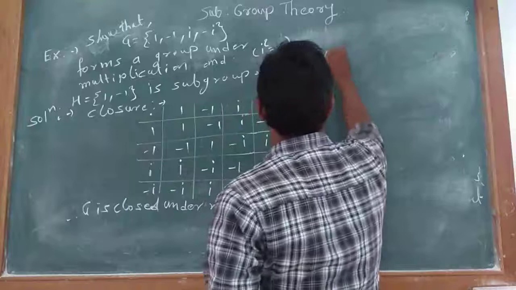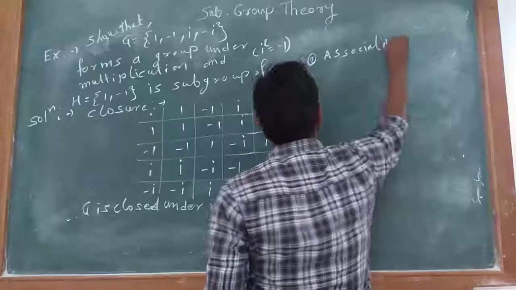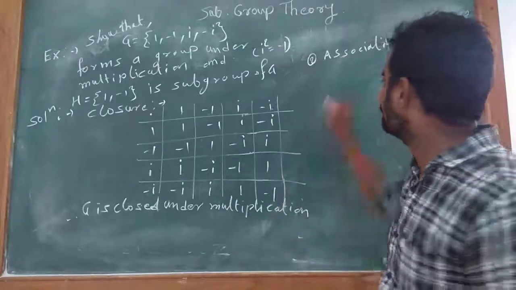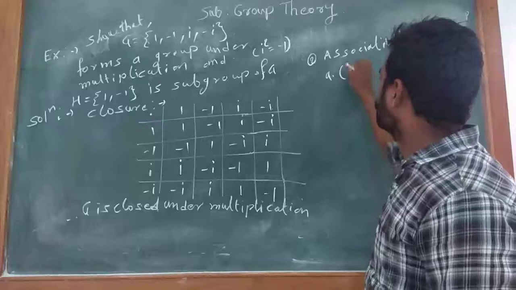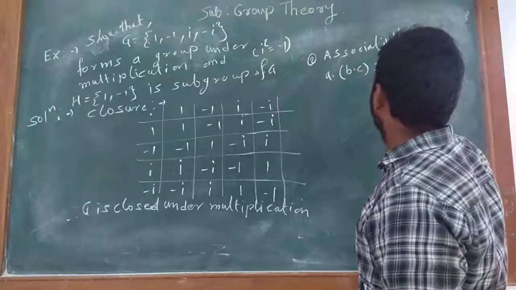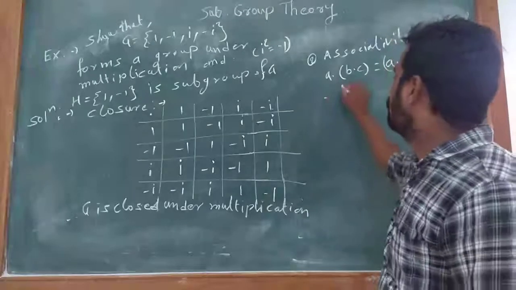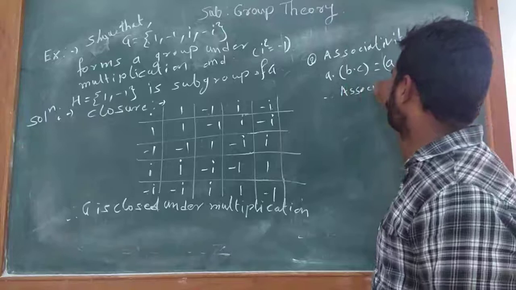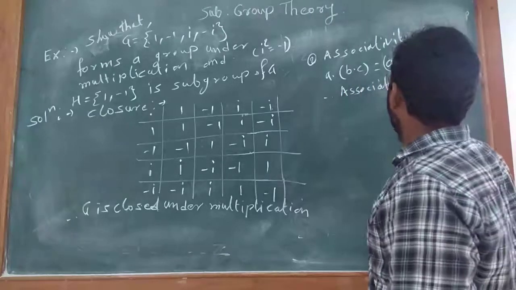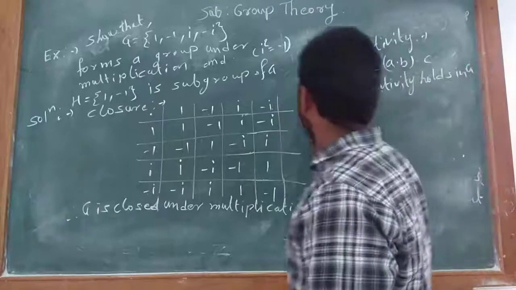Second, associativity. Here we see that a dot b into c is equal to a dot b the c. Therefore associativity holds in G.